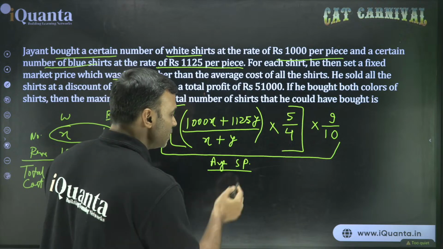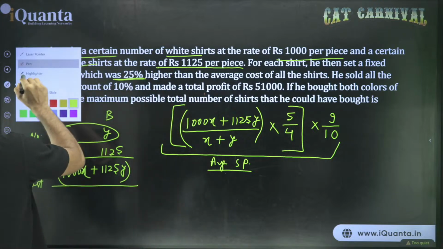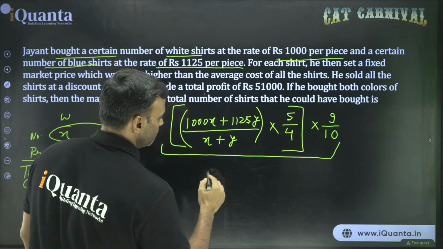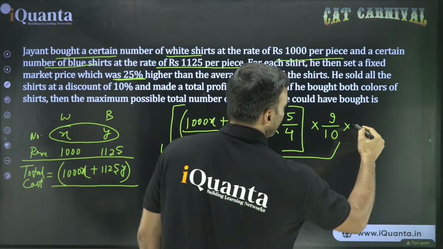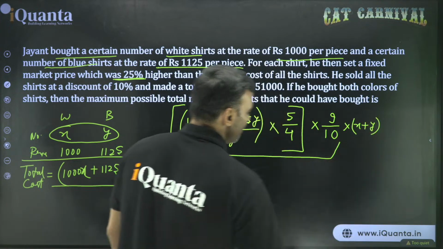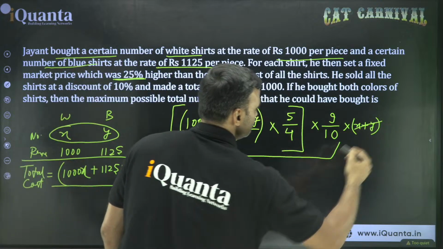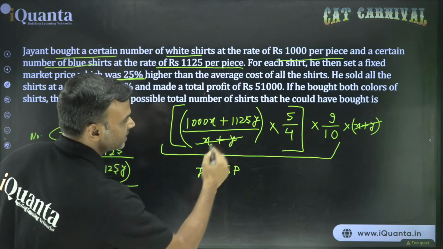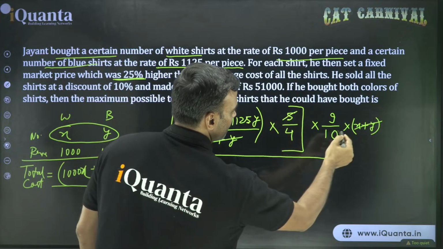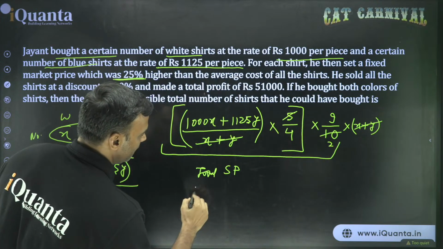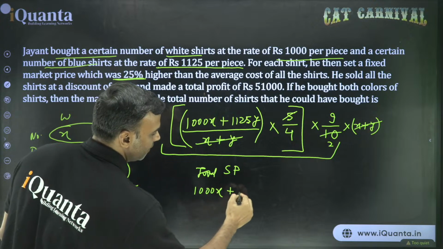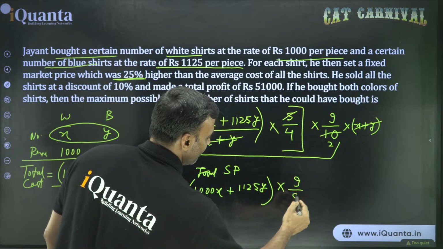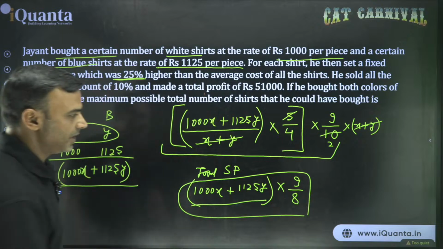है ना? तो अगर मुझे total selling price निकालना हो तो what should I do? Just a second. The total selling price would be this whole thing multiplied by x plus y. Oh, so eventually the denominator cancels out. ये तो पूरा cancel हो गया. So we get the total selling price as, I'll just write this again once. इसको थोड़ा simplify भी कर सकते हो. 5 2s are... So what we have is 1000x plus 1125y into 9 by 8. Now, why I did not touch this, there is a reason behind it.